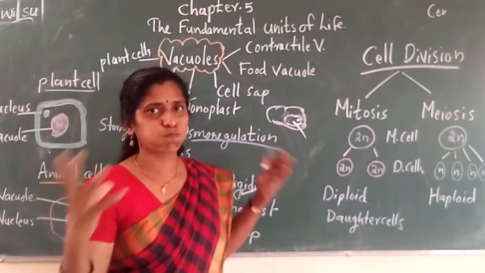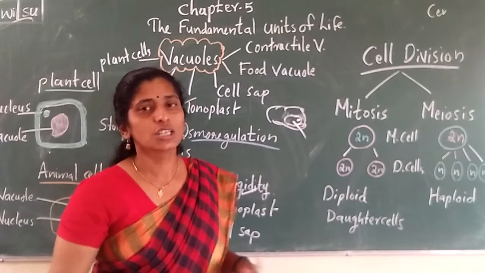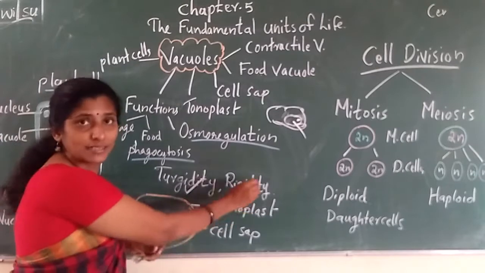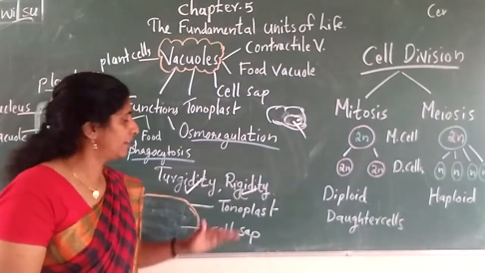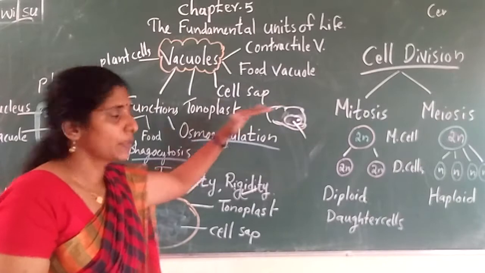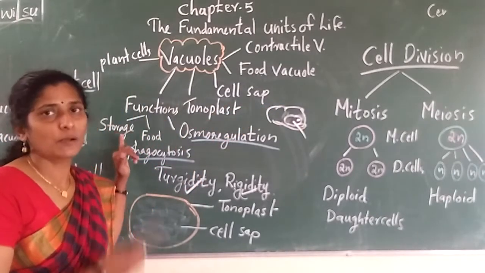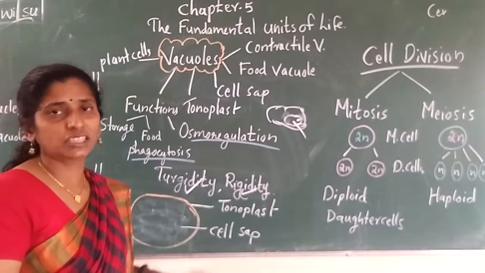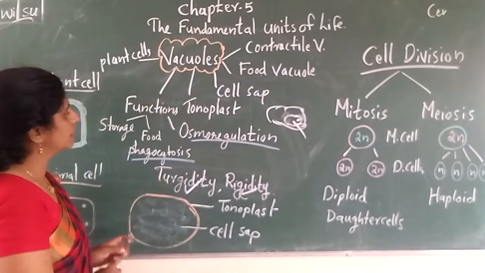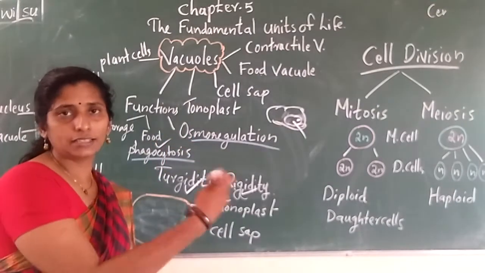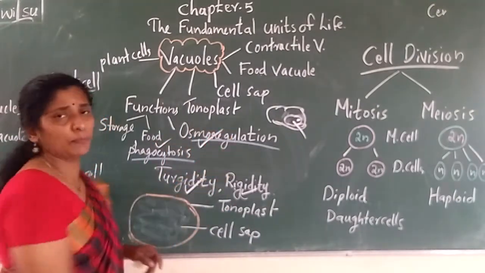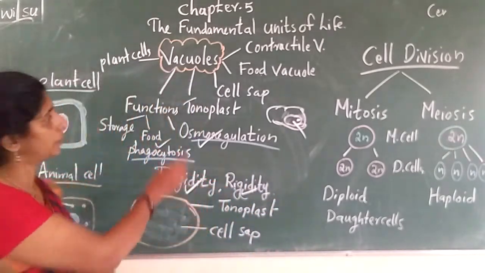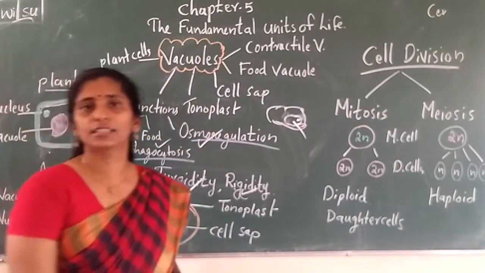Turgidity is nothing but like this. It is called what? Turgidity. So turgidity and rigidity mean strength. So both of these are given to a cell by the vacuole. So vacuoles give turgidity and rigidity to the cell, and it helps in what? Storage of protein, amino acids, starch and other metabolic waste. Everything is stored in the vacuoles, and it acts as a food vacuole in the case of amoeba, and helps in osmoregulation, regulation of water inside the cell. It is controlled by the vacuoles. So these are the functions of vacuole.